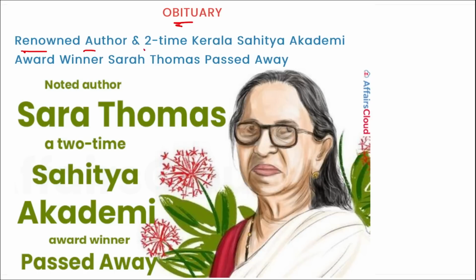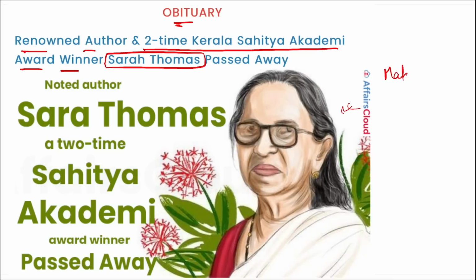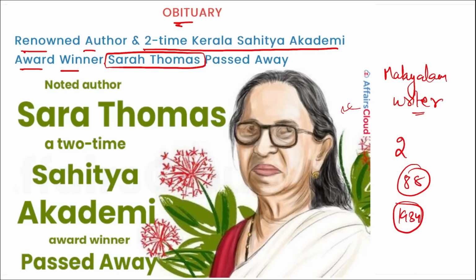Renowned author and 2-time Kerala Sahitya Akademi Award winner Sarah Thomas has recently passed away. As you can see her in the picture, she is Sarah Thomas. She is a very famous Malayalam writer, a 2-time Kerala Sahitya Akademi Award winner, and she passed away in Kerala at the age of 88. She was born in 1934 in Kerala only.